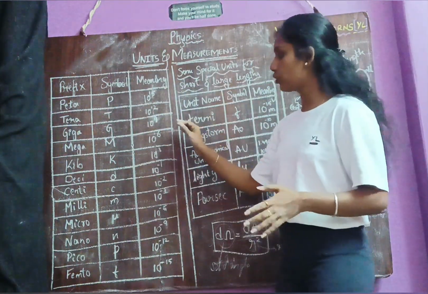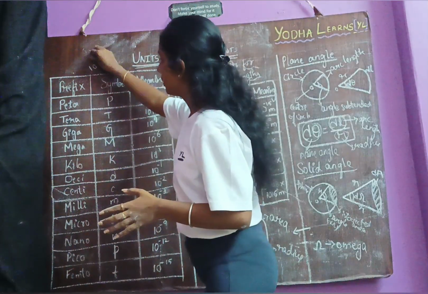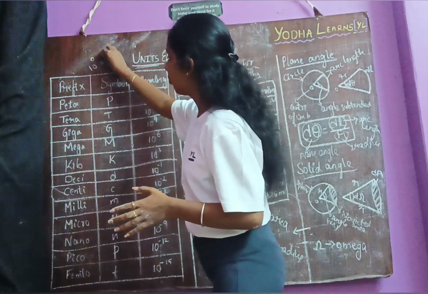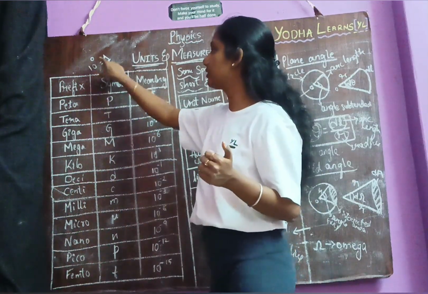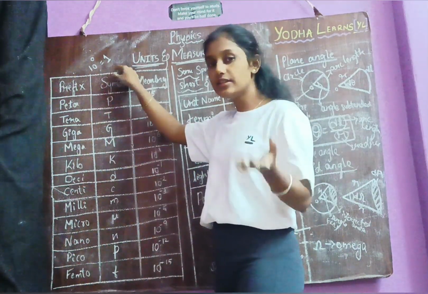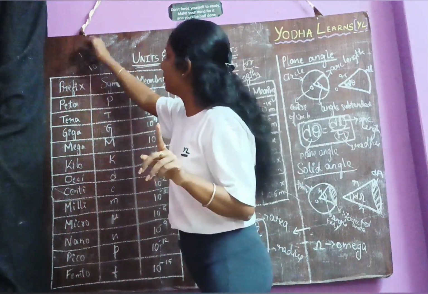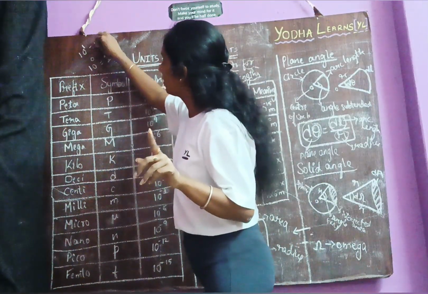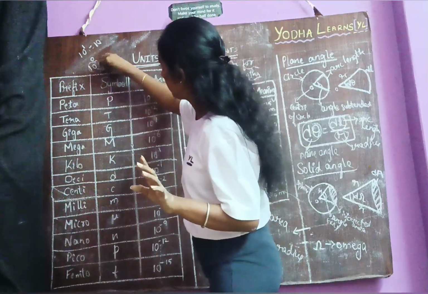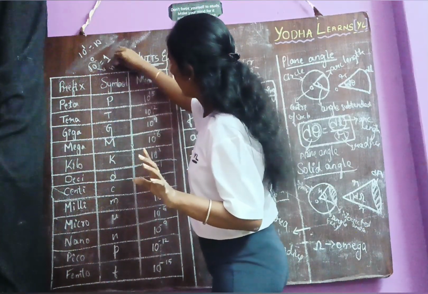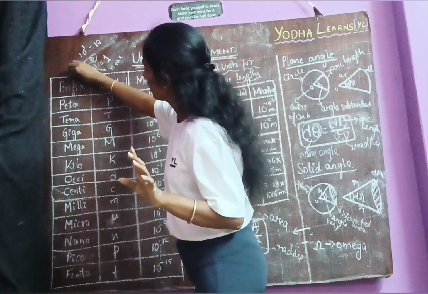Before this I am going to say one thing. Here 10 power 0 is equal to 1. I think in your previous classes you all know this. 10 power 0 is equal to 1 means anything as the base to the power 0 is 1. And 10 power 1 is always 10. See here, this is called the base. And this one is called what? Power.